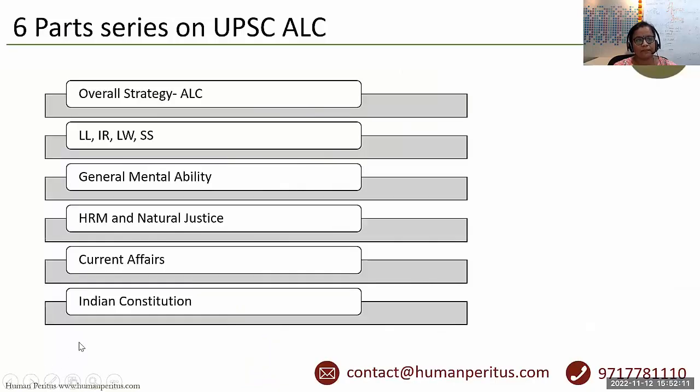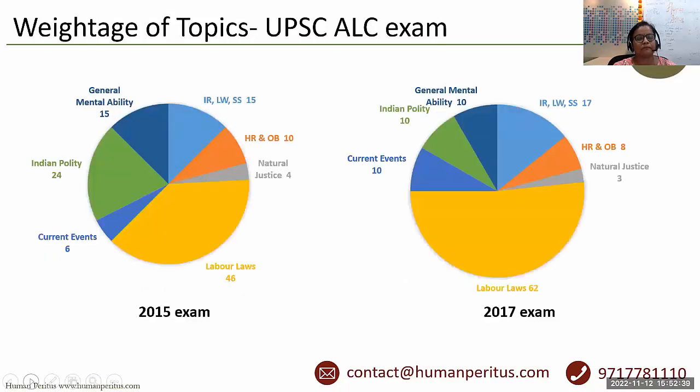So this is our 6-part series, overall strategy being the first part. Second part is the labor laws, IR, labor welfare, social security. Third part, general mental ability. Fourth is HRM and natural justice. Current affairs is the fifth one. Indian constitution is the sixth one. So today we'll be covering part 2 of this series, that is labor laws, IR, labor welfare and social security, right?